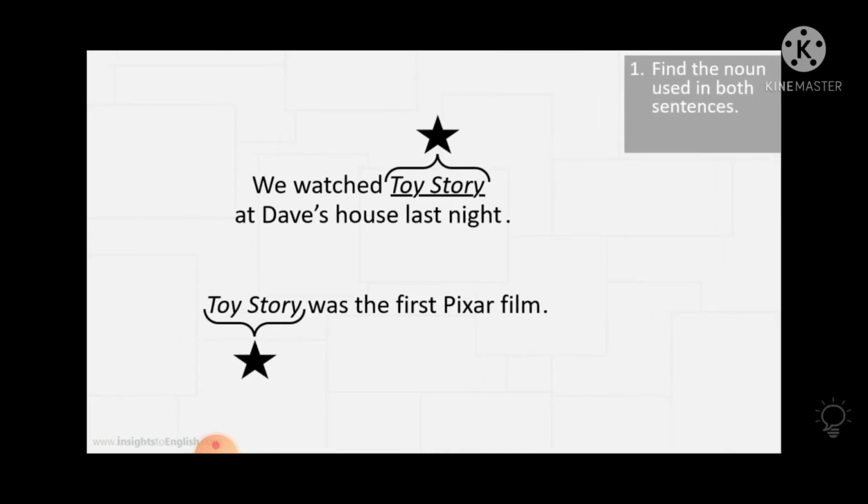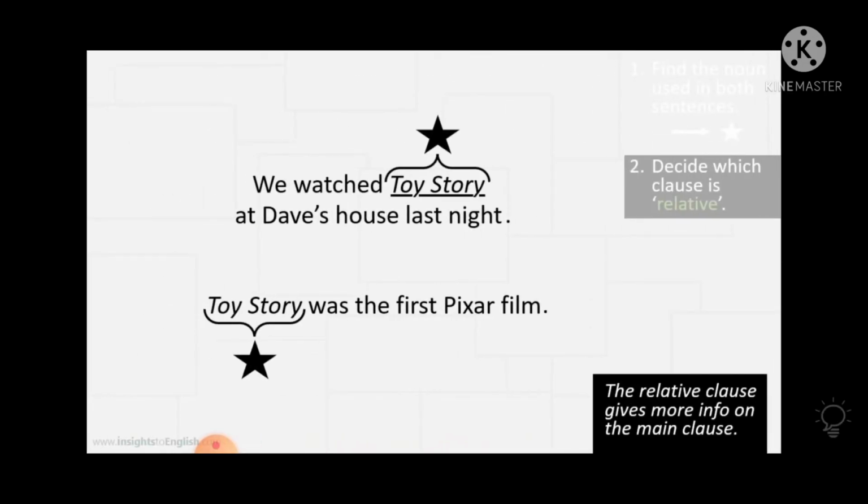So you can just make it a star, and you can just assume that Toy Story is a star. So what is common between them? Toy Story is common. So find the noun used in both the sentences. This is your first step to make a relative clause: you must find a common noun.